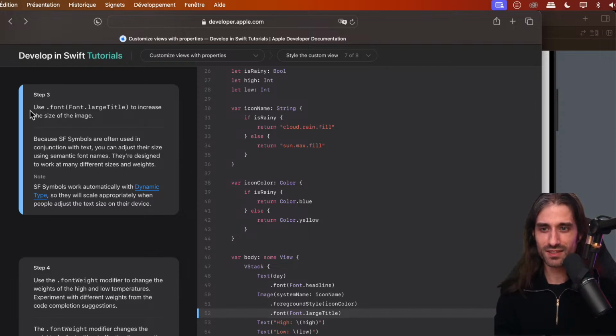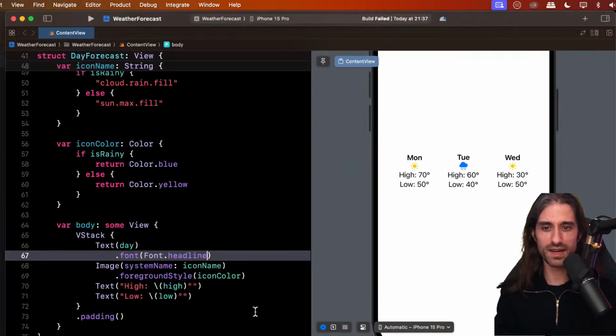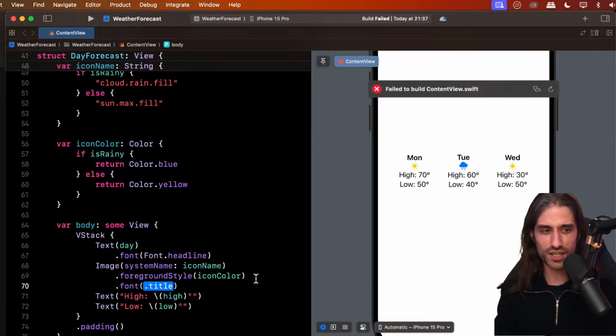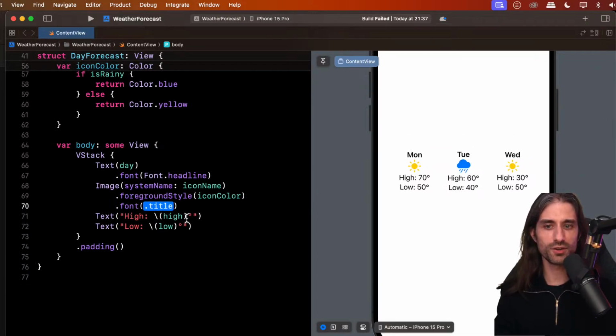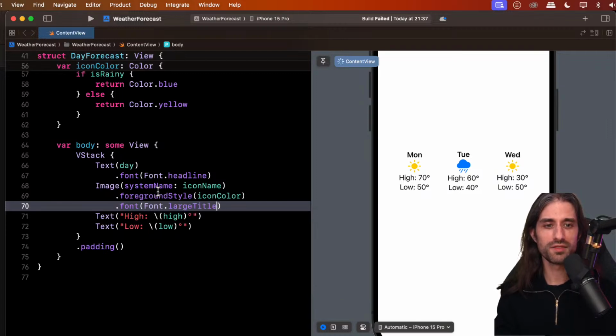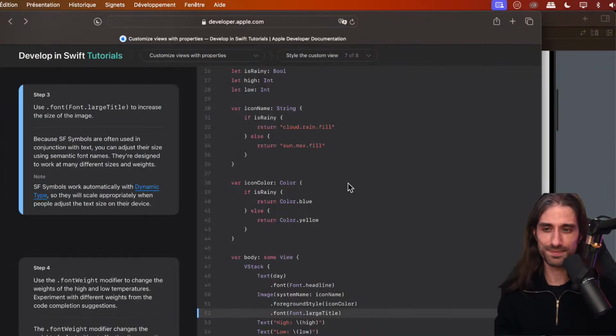All right. So then we use the font large title to increase the size of the image. So why can we use font to increase the size of an image? It's not magic. It won't work with any kind of image. It's because here the SF symbol is a font. So it's already a vector image which you can make larger without any problem. That's why we can use things that are more part of a font, even though it's an image, because it's a character font under the hood.